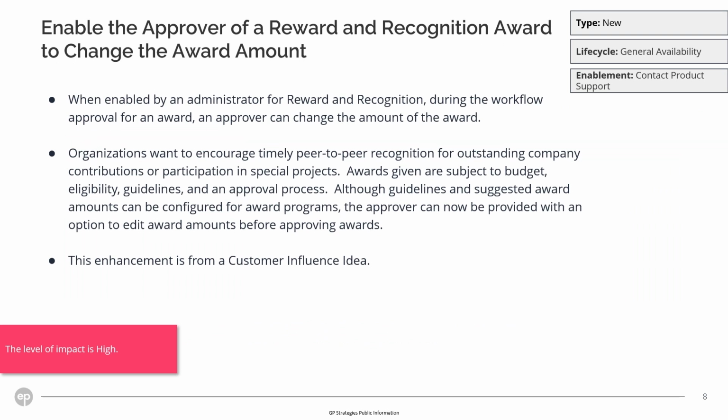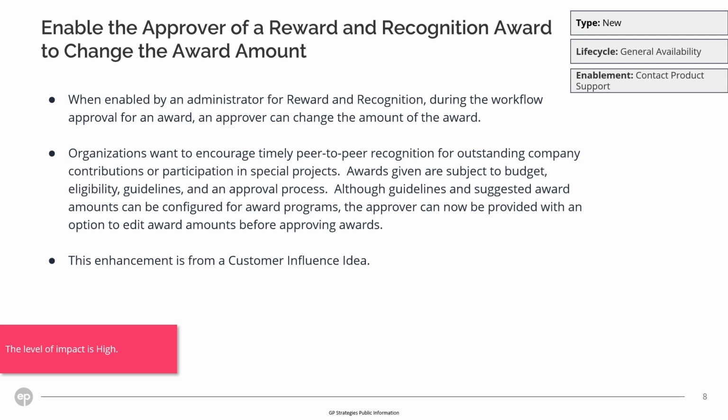Enable the approver of a reward and recognition award to change the award amount. When this feature is enabled, an approver can change the amount of the award during the workflow approval process. Organizations want to encourage timely peer-to-peer recognition for outstanding company contributions or participation in special projects. Awards given are subject to budget, eligibility, guidelines, and an approval process.